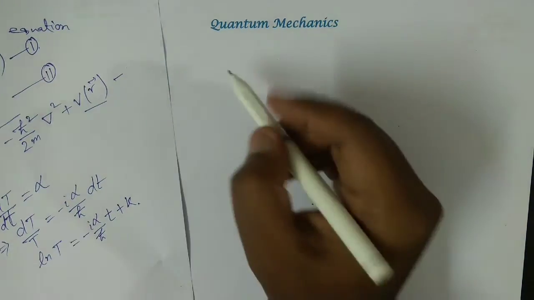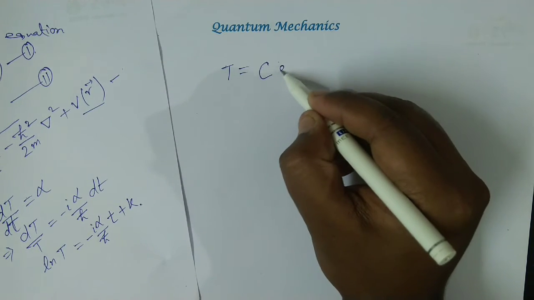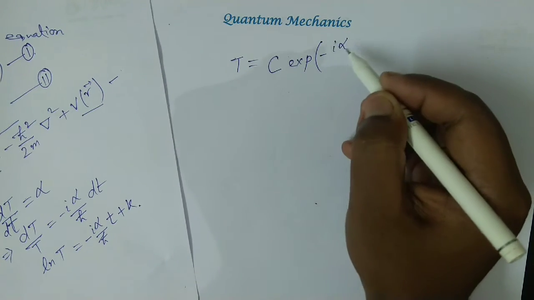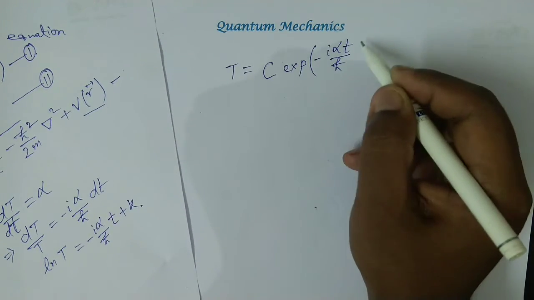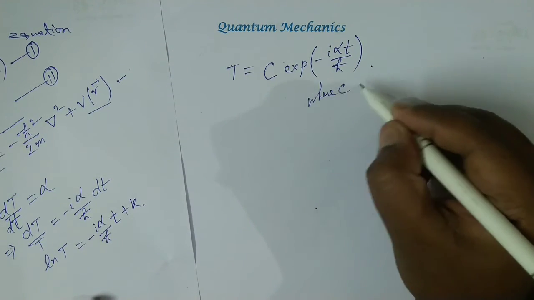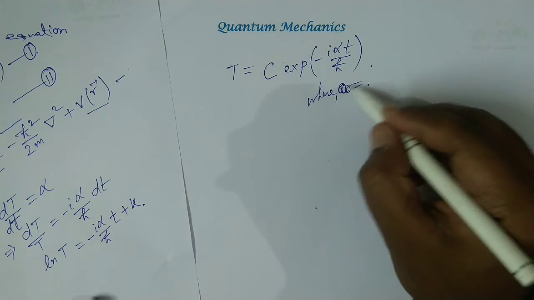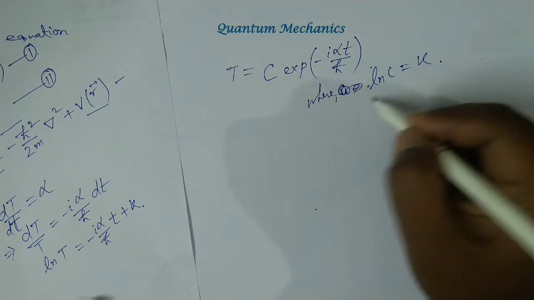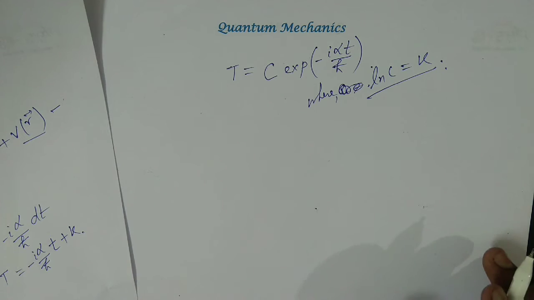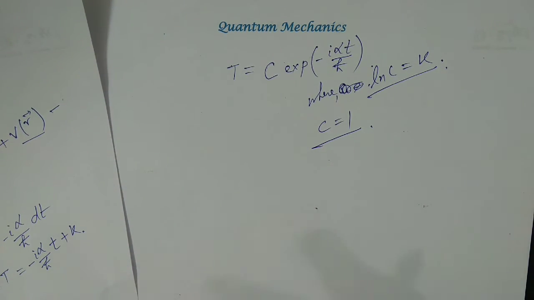From this we can write T equal to c into exponential of minus i alpha t by h bar, where ln c equal to k. It is also a constant. For convenience we assume c equal to 1.